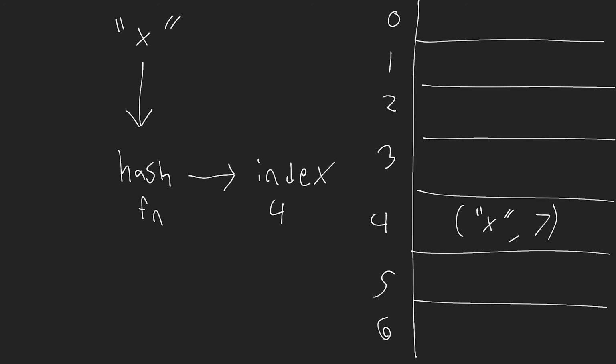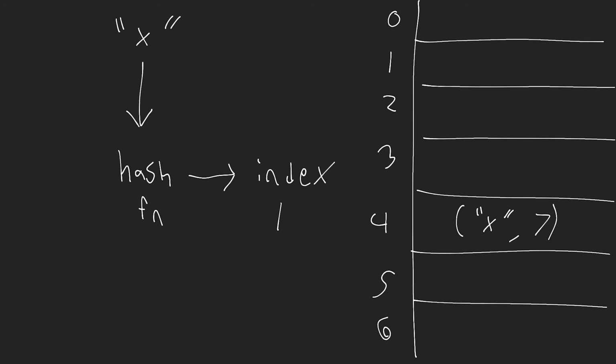Now that also means that we can check if something exists in constant time too, right? Because if this gives me, say, index 1, and I have a look at index 1 here and there's nothing there, that means, well, I know this doesn't exist. So when we talk about data structures like sets and hash maps, or maps in JavaScript, these are typically using some form of hashing in the backend to actually allow us to do things like add, remove, and check if something exists in constant time.